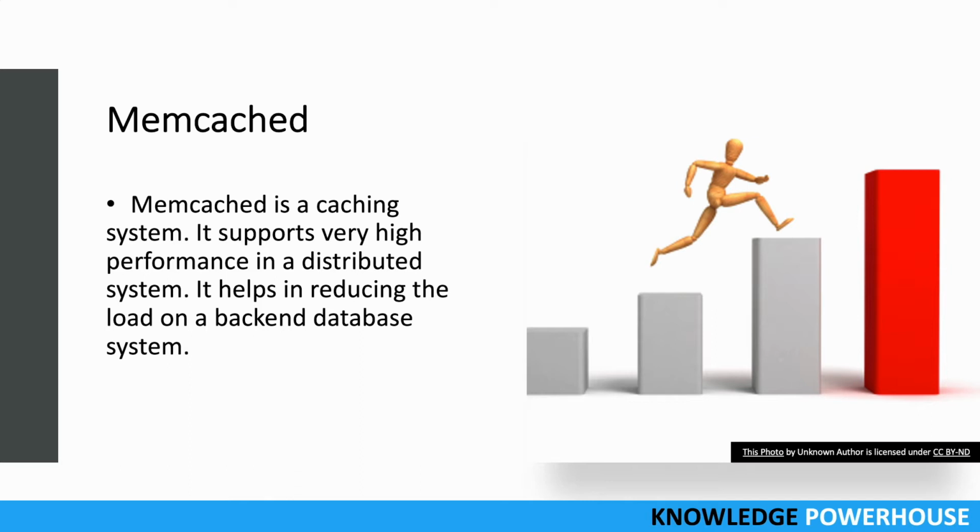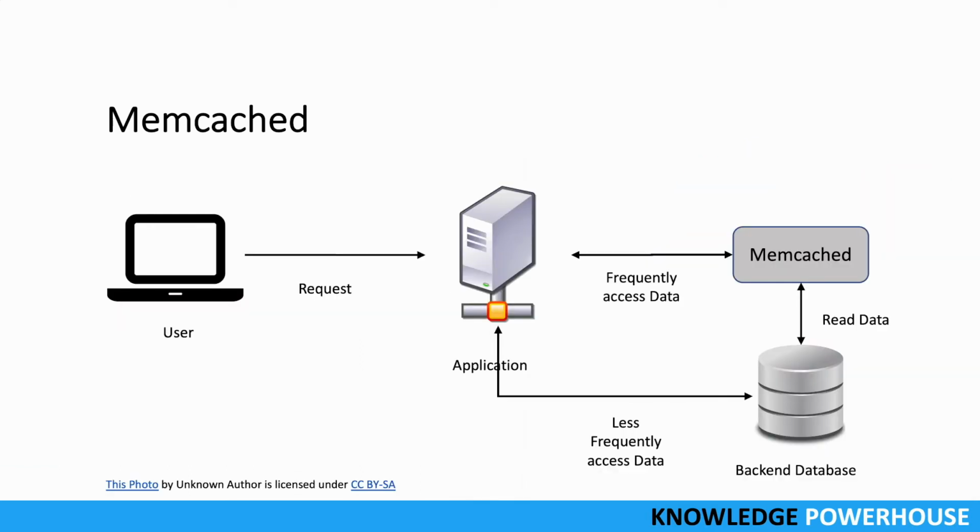But sometimes applications are read heavy. We are reading more than writing. In such a case, it's better to implement some caching mechanism like Memcached, so that you can make your reads faster and independent of the database. Let's understand this by this diagram.